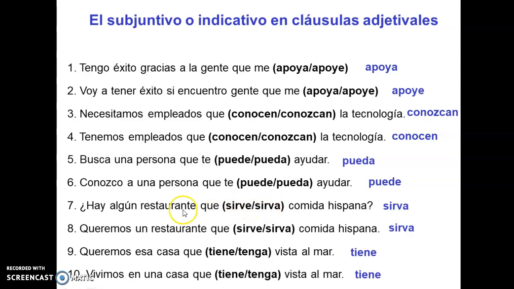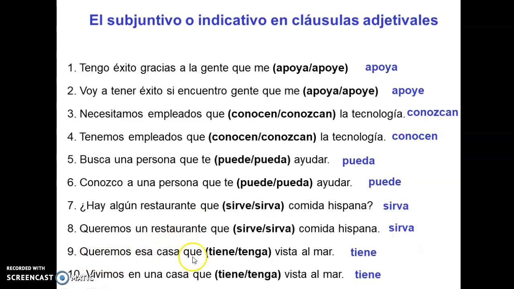¿Hay algún restaurante que sirva comida española? Is there any restaurant that serves Spanish food, in this case? We need to find out which one. So, sirva. Queremos un restaurante que, again, sirva, both subjunctive, because here we don't know if this restaurant exists, and in the next one, we want this restaurant, but we don't know if it exists. It's the same idea, and so we have to use both in the subjunctive.